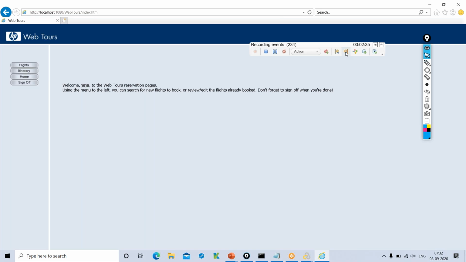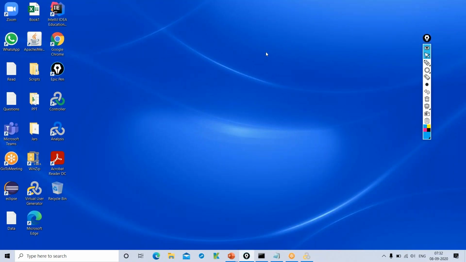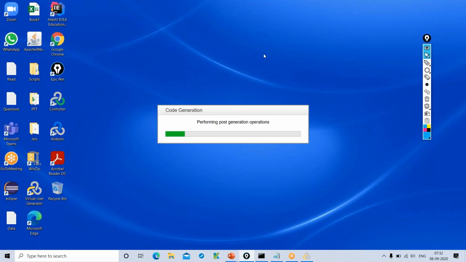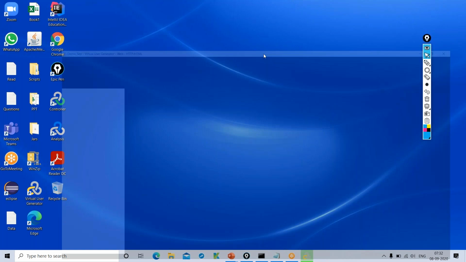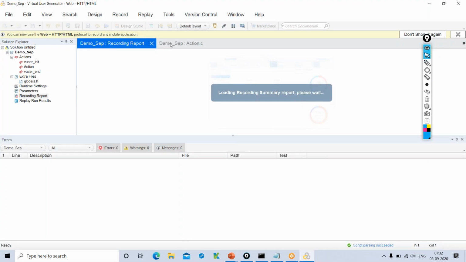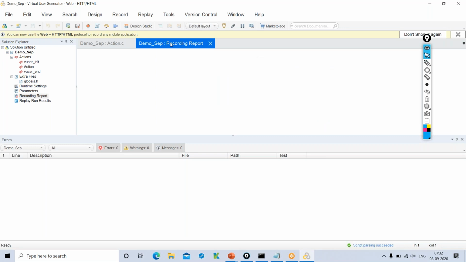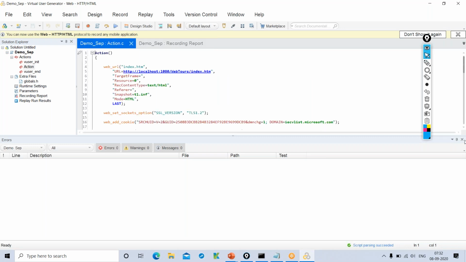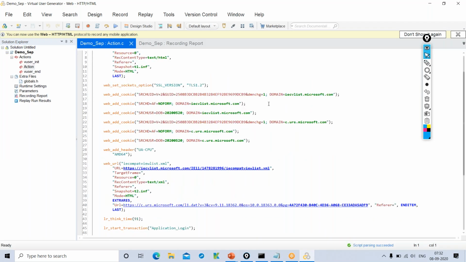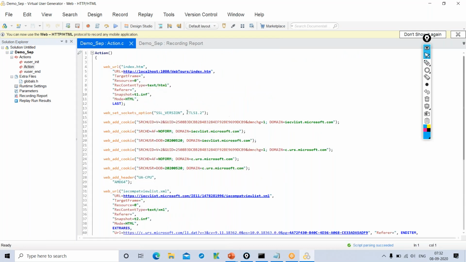Because you want to calculate only for login, just end the transaction here. Whatever transaction you started, just end the transaction here like this. Click on this end transaction. And if you want, you can stop the recording as well. If you stop the recording, this Vusion tool will automatically generate the script for us. So see, this is the script which Vusion has generated.